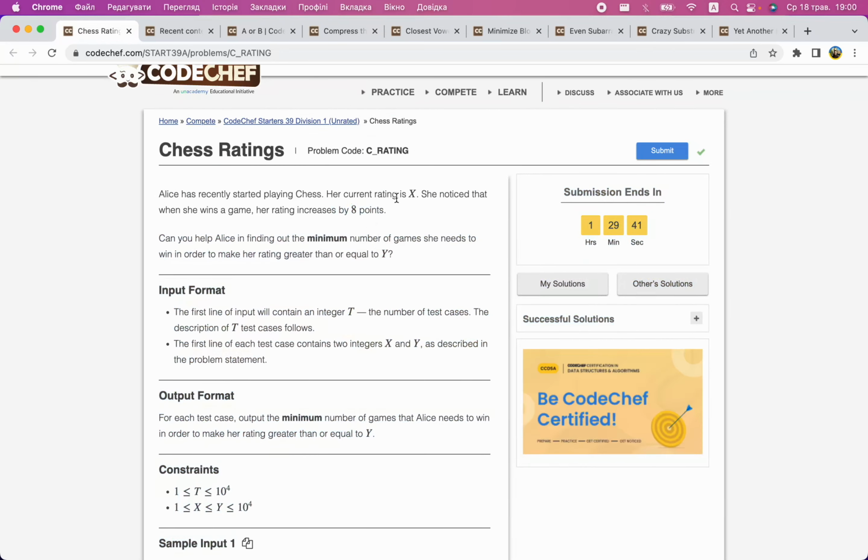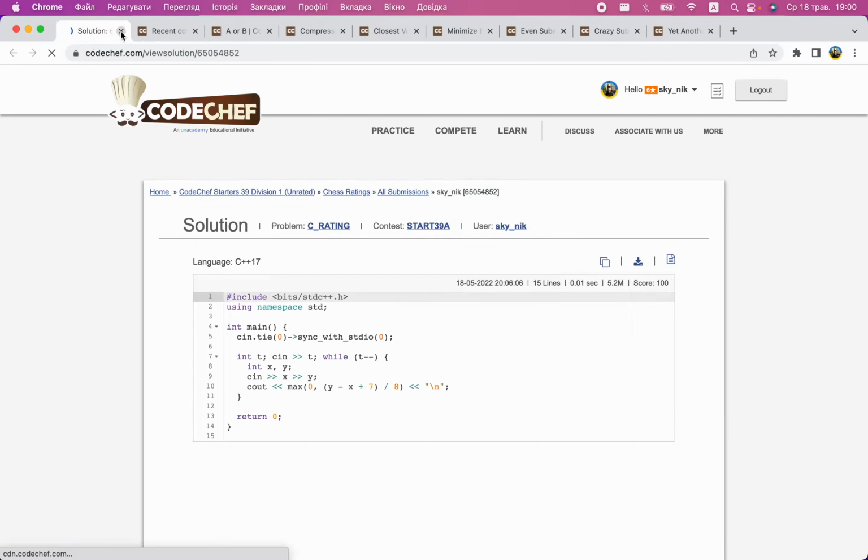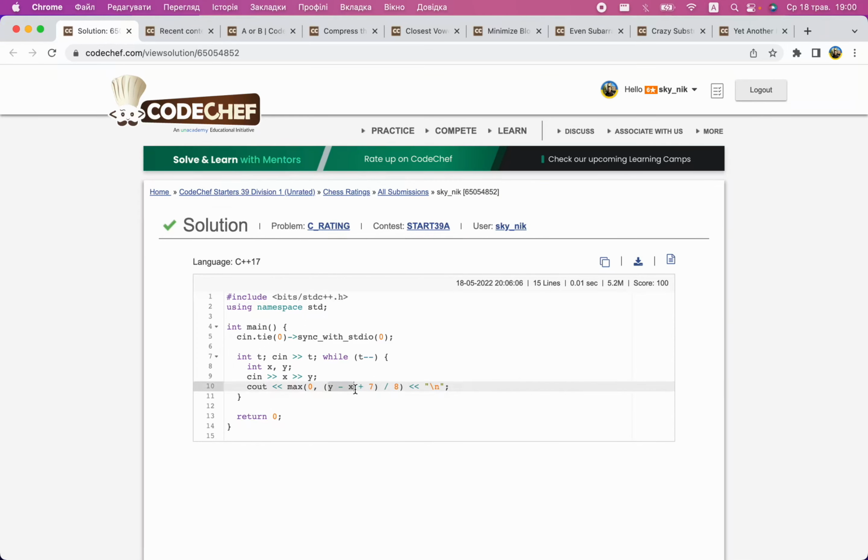In the second problem, chess rating. Alice is playing chess, she has some current rating and some target rating. Every time she wins, her rating increases by 8 points, and she wants to find the minimum number of games she needs to win in order to get a higher rating. So in my solution, you need some difference that you want to cover. You need your rating to increase by at least this difference. Every time you win, you get plus 8, so you should roughly divide by 8. Then plus 7 is for rounding up.